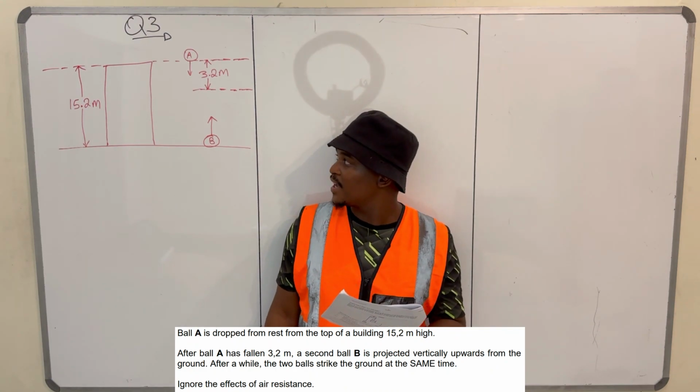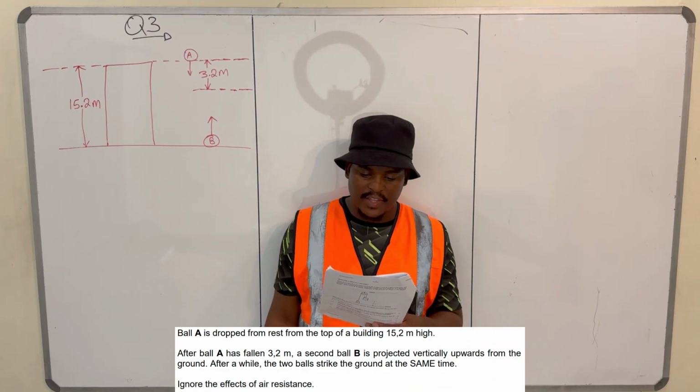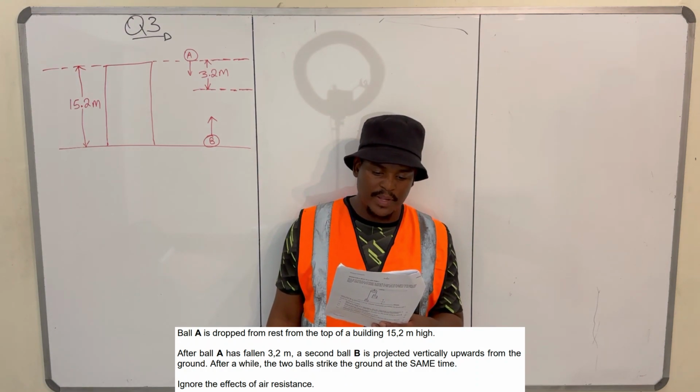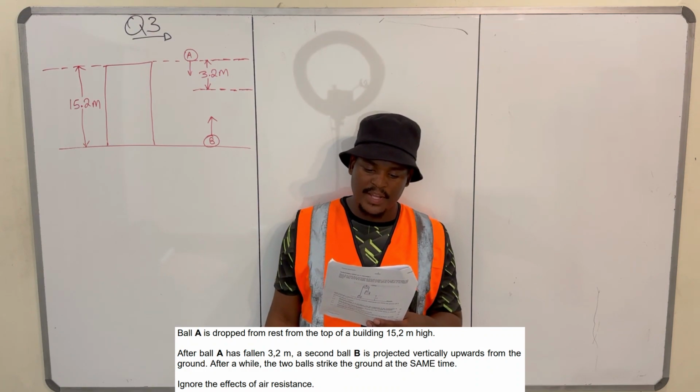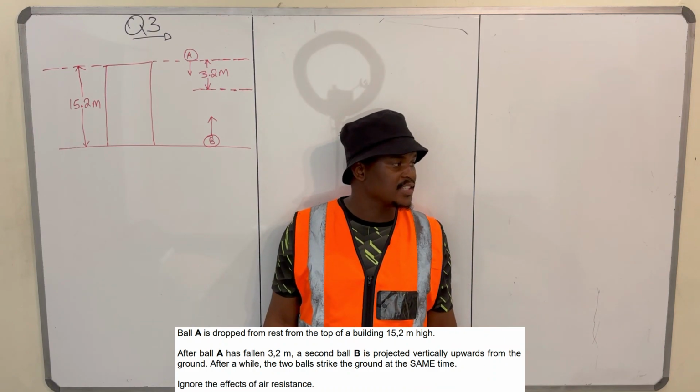So let me read this again. They're saying ball A is dropped from rest from the top of a building 15.2 meters high. After ball A has fallen 3.2 meters, a second ball, ball B, is projected vertically upwards from the ground. After a while, the balls strike the ground at the same time. Ignore the effects of air resistance.